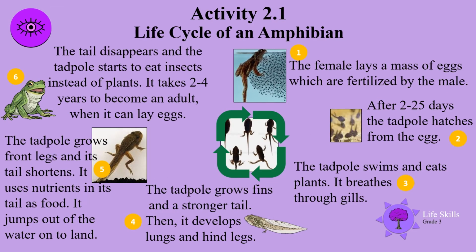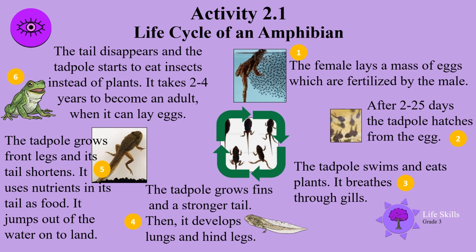Life cycle of an amphibian. Stage 1. The female lays a mass of eggs, which are fertilized by the male. 2. After 2 to 25 days, the tadpole hatches from the egg. 3. The tadpole swims and eats plants. It breathes through gills. 4. The tadpole grows fins and a stronger tail. Then it develops lungs and hind legs.